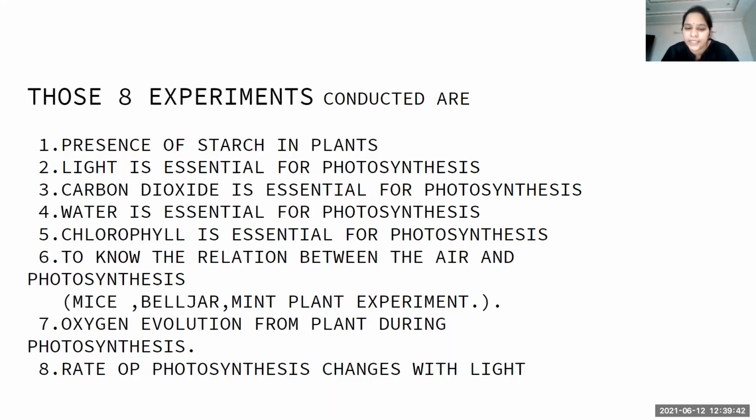Only the green colored part of the plant changes its color into bluish black color, but the other part of the plant leaf doesn't change due to absence of chlorophyll, indicating that chlorophyll is essential for photosynthesis. Then later you have to infer that chlorophyll is essential for photosynthesis.